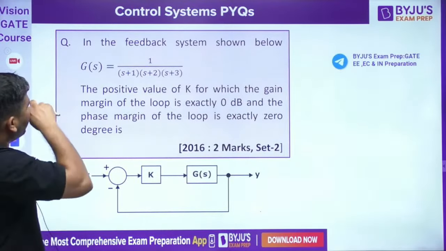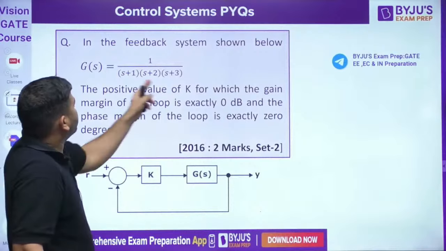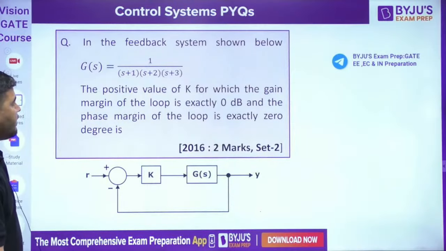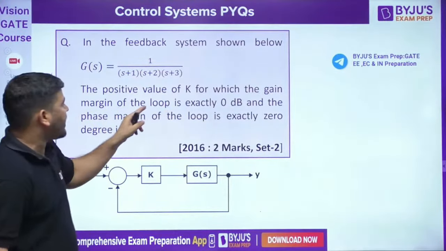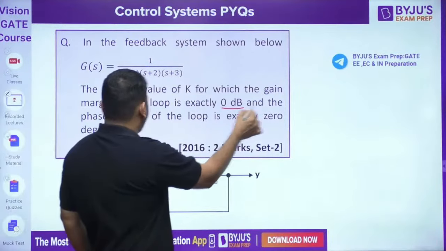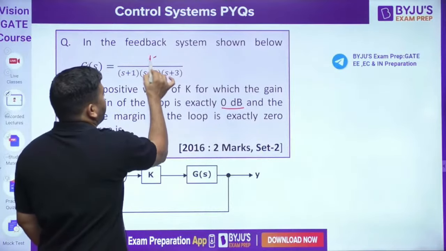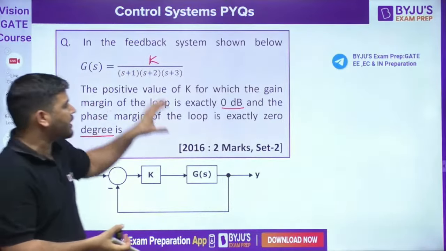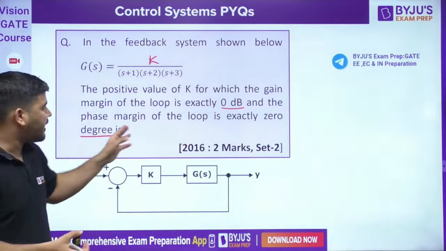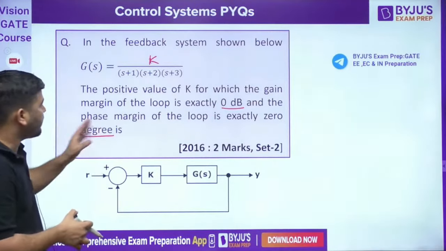The next question is this. In the feedback system shown, so this is our G(s), find the positive value of K for which the gain margin is exactly 0 dB and the phase margin of the loop is exactly 0. This should be the K value. What can be the K value so that the phase margin and gain margin are both exactly equal to 0 dB?